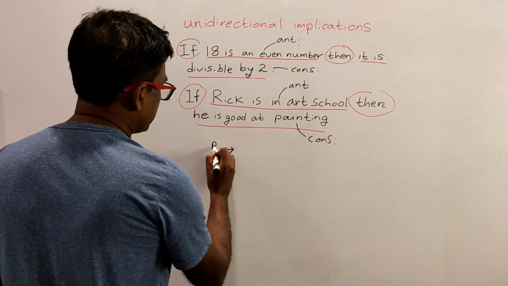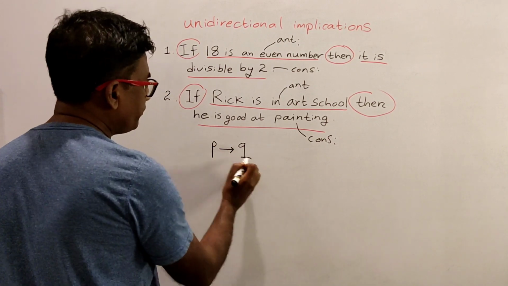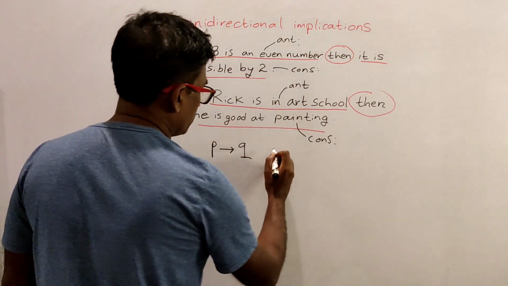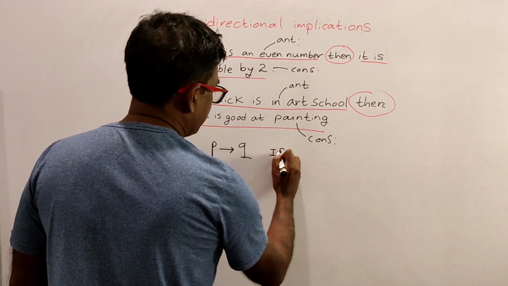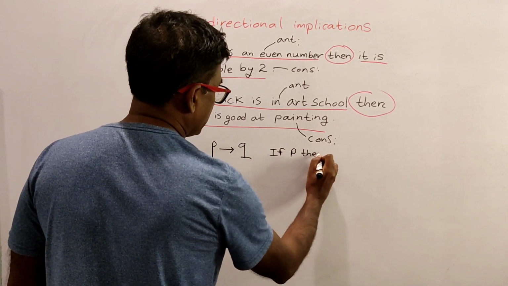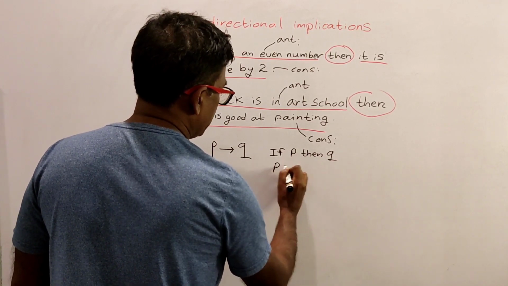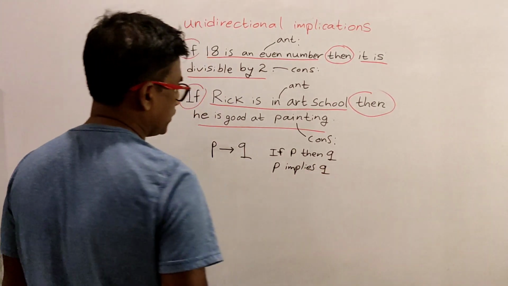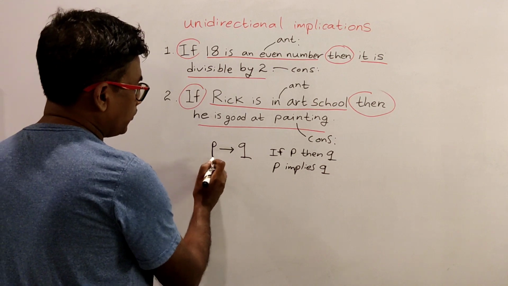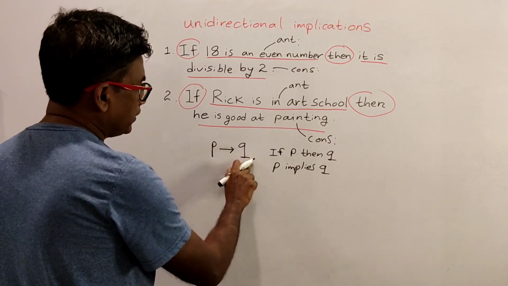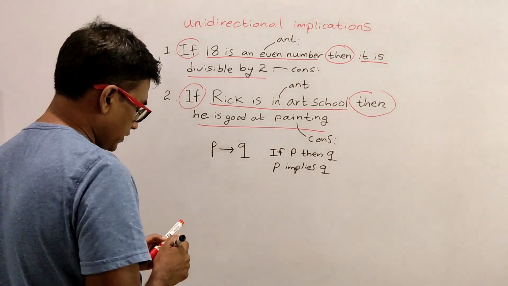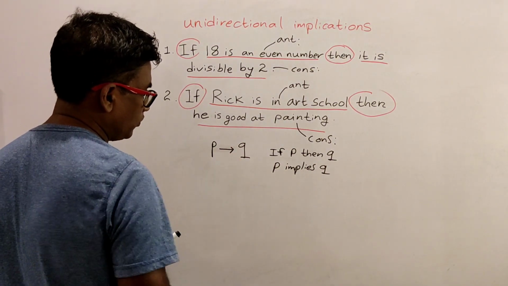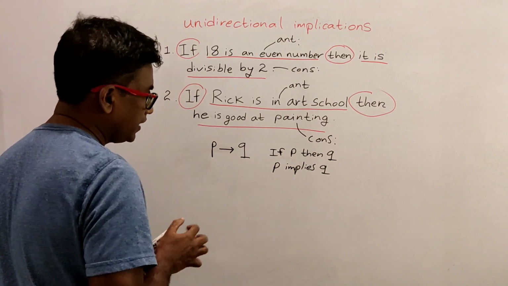So when we write P → Q, it means if P then Q, or P implies Q. Okay? Now here P and Q are any two different atomic propositions. This means if P then Q, or P implies Q.